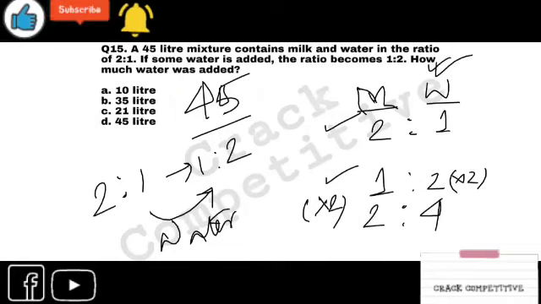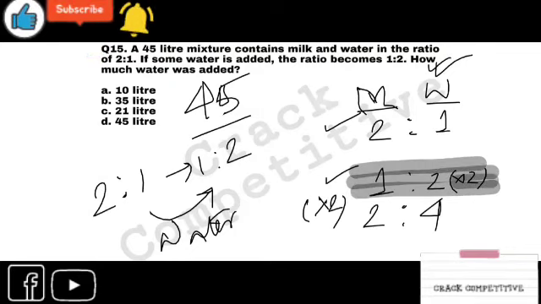Now forget this part. Just assume nothing is there. This is the first ratio and this is the second ratio, right? Water is added.